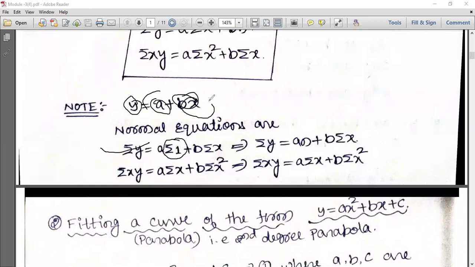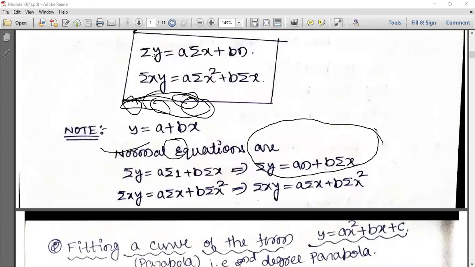Next, the independent variable is x, so multiply by x and take a summation. So summation of xy equals a into summation of x plus b into summation of x square. These normal equations are different, but the answer will be the same. Here bn is there. According to this equation, the normal equation will change.